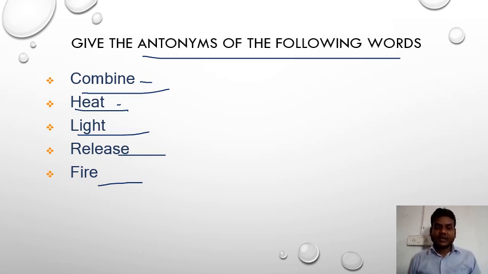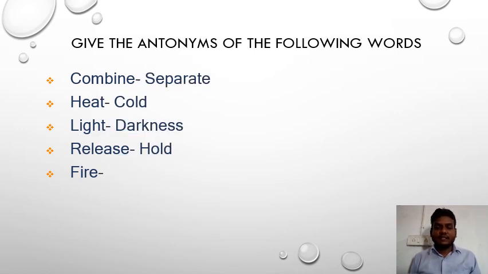Okay, student. Light, the opposite of light. When your room is lit, but the electricity is gone, so what is visible? Here it is dark. So the opposite word is darkness, we also say dark. And release, but here the opposite word is hold. Here: combine, separate; heat, cold; light, darkness; and release, hold.